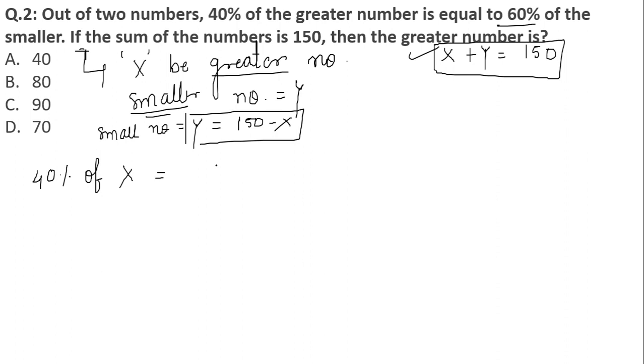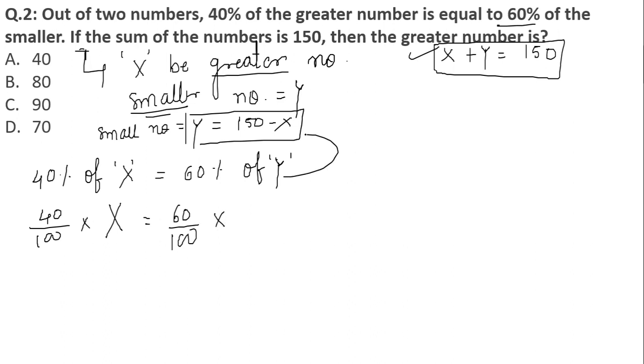60% of the smaller value, 60% of y. 40% of x, which is the greater number, is equal to 60% of the other value y. So 40% can be written as 40 divided by 100, of it meaning multiplication, into x is equal to 60%. It can be written as 60 divided by 100 into.